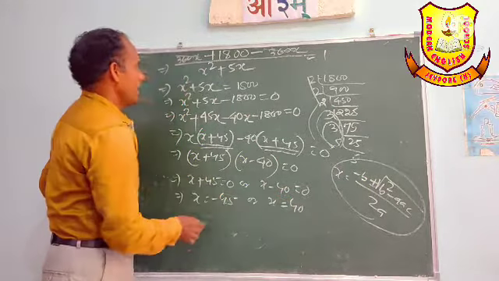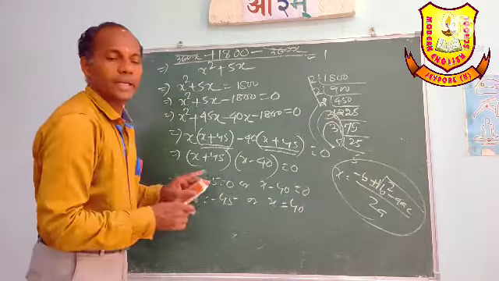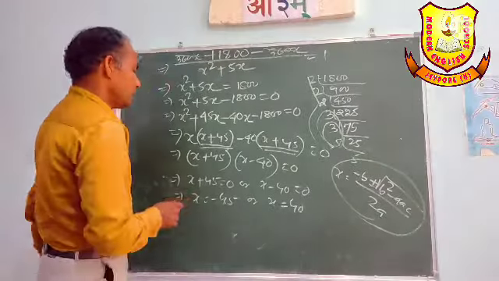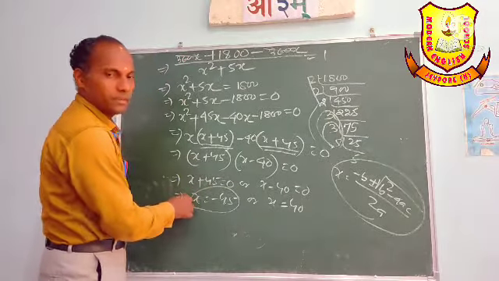What is x? x is the speed of a train, but speed of a train cannot be negative.